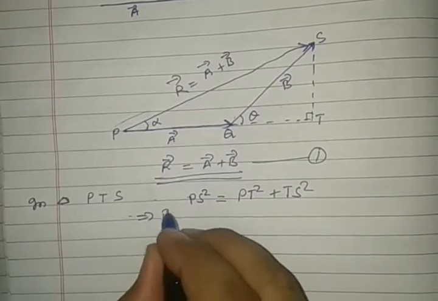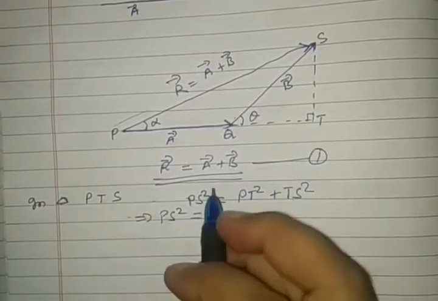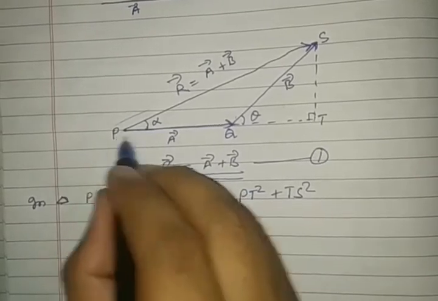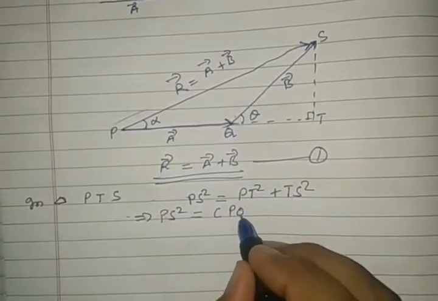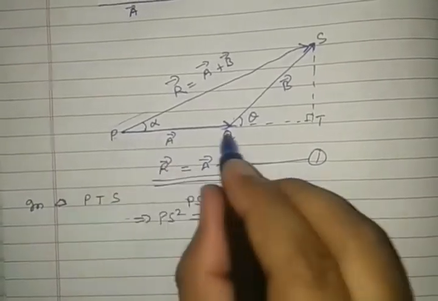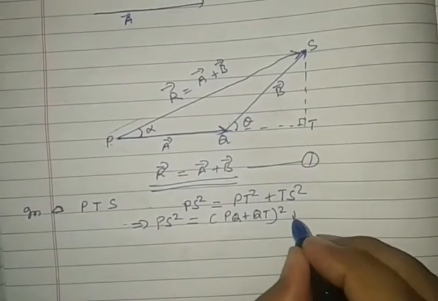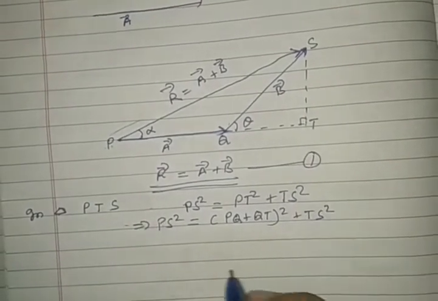In place of PT we can write PQ plus QT, see in the diagram, PQ plus QT is equal to PT, whole square, plus TS square.